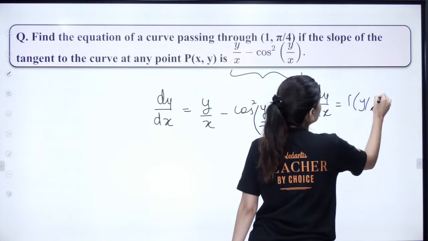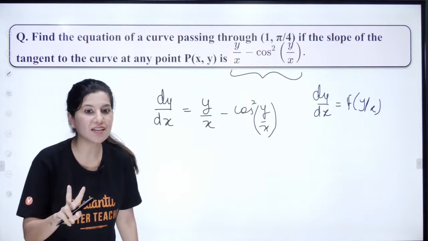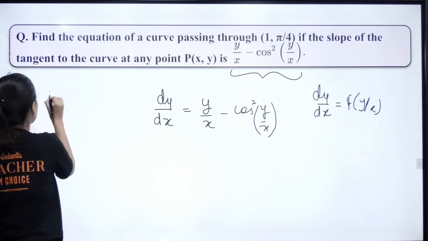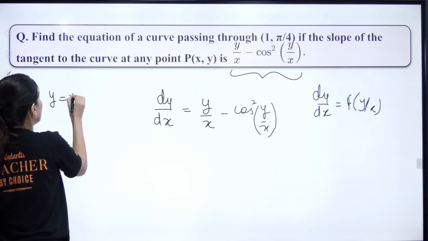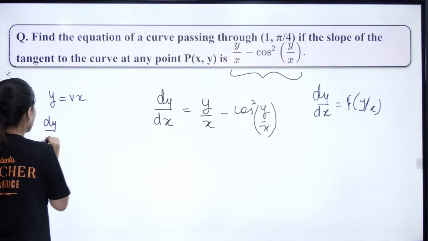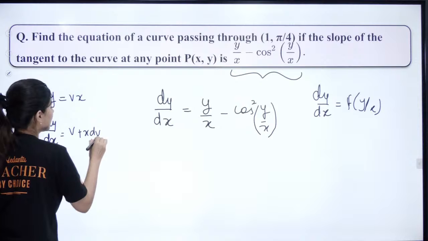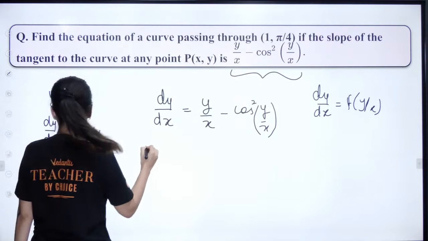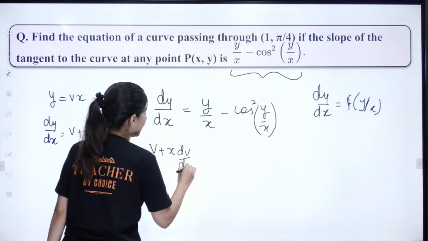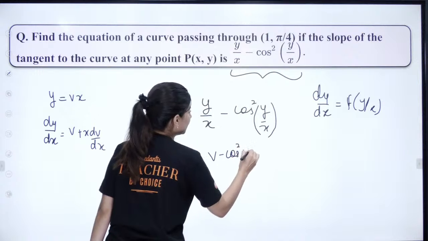How do we solve it? How do we solve a homogeneous differential equation? No, this is not a linear differential equation. So y by x is equal to v. We are going to put y equals vx, so dy by dx is equal to v plus x dv by dx. Let's solve it out. So v plus x dv by dx is equal to v minus cos square v.